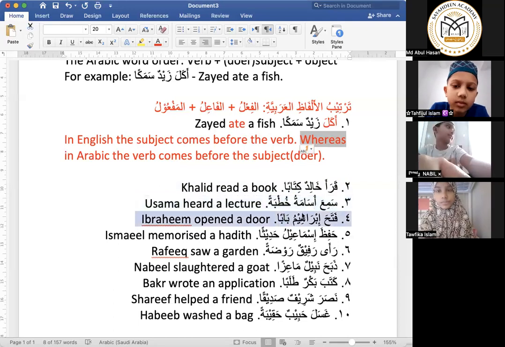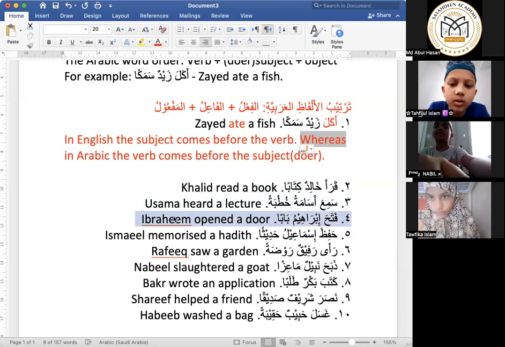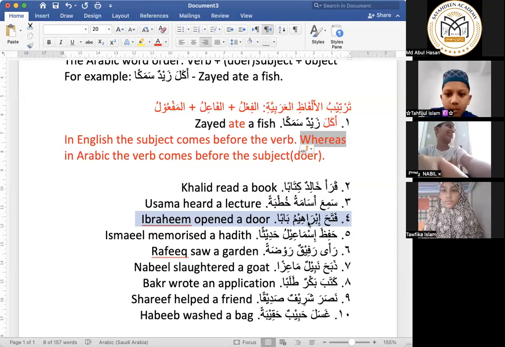The next example, Fataha Ibrahimu baban. Ibrahim opened a door. So in this English sentence, the subject Ibrahim came before the verb opened. Whereas in this Arabic sentence, Fataha Ibrahimu baban, the verb Fataha came before the subject Ibrahim.